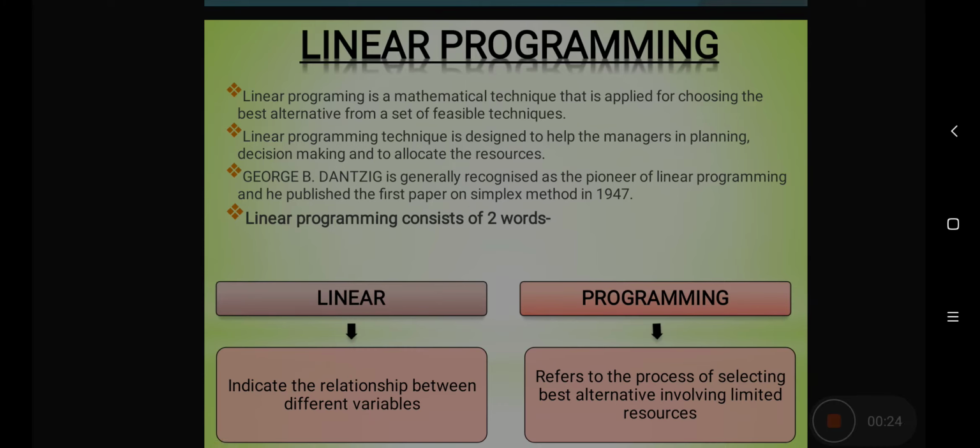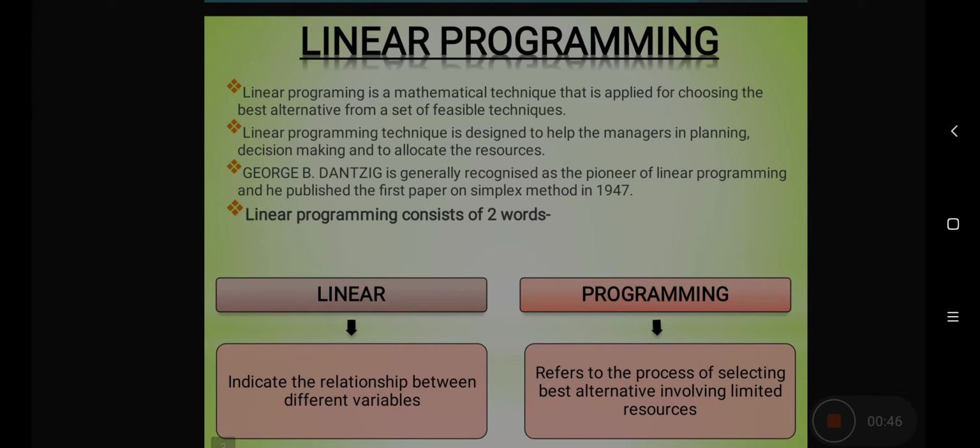Now the term linear programming is made from two words, that is linear and programming. Linear indicates the relationship between two variables, while programming refers to the process of selecting best alternative involving limited resources. Linear programming, also known as LPP, is a mathematical technique that is applied for choosing the best alternative from a set of feasible techniques. It is designed to help the managers in planning, decision making and allocation of resources.